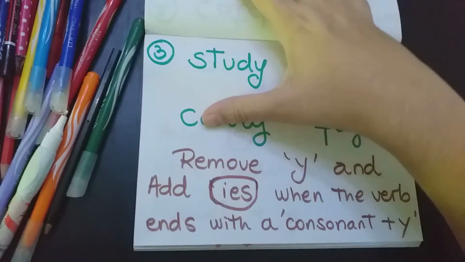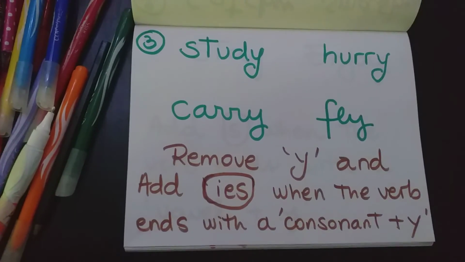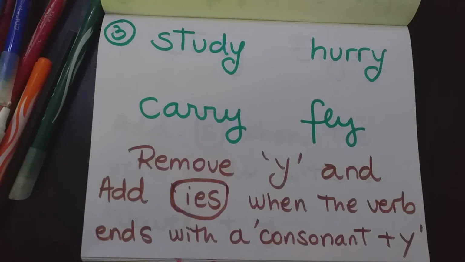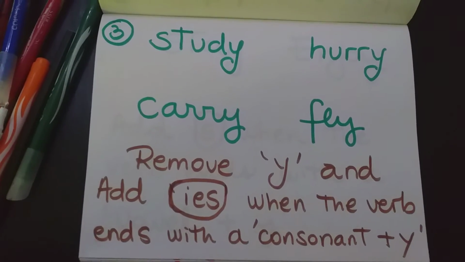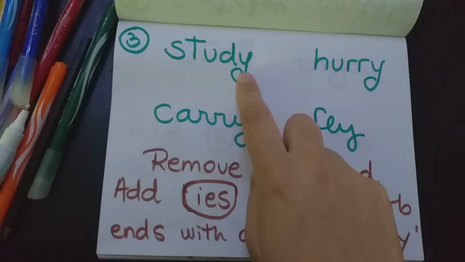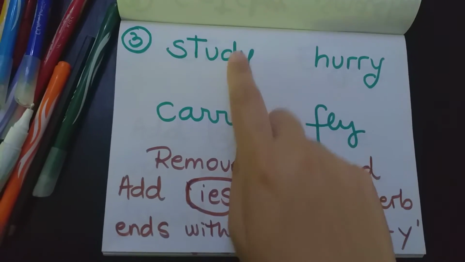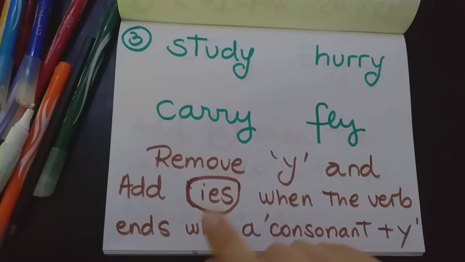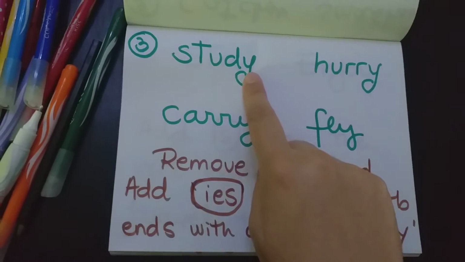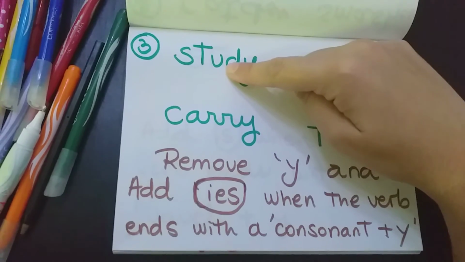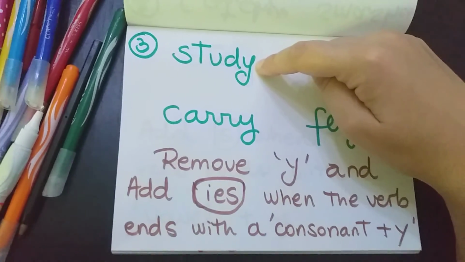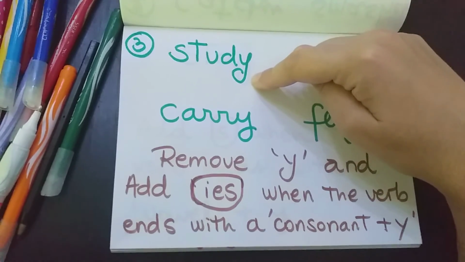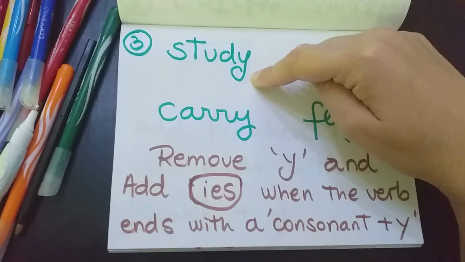The third category is when the verb finishes with y. But wait a moment. The y in this case is preceded by a consonant, sorry. So, when we have the consonant and the y, we have to remove the y and we add ies.